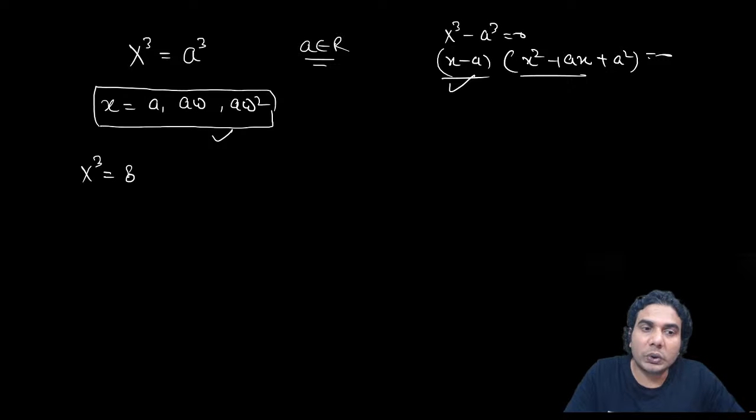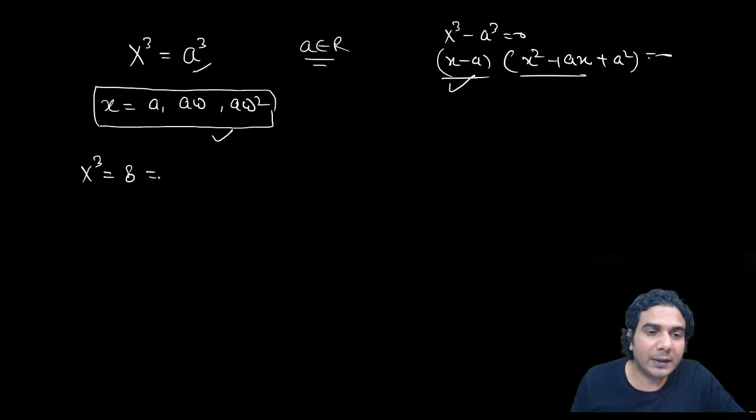Now suppose he is not giving you x cube is equal to 1, but he is giving you x cube is equal to 8. If you are not relating this with the cube roots of unity, then you'll have to write 3 new roots, and if you need to find the value of some expression of those roots, you'll have to put in those new values and form new relations. So it's better to write these equations in terms of omega. How to write it? Use this equation: 8 can be written as 2 cube.